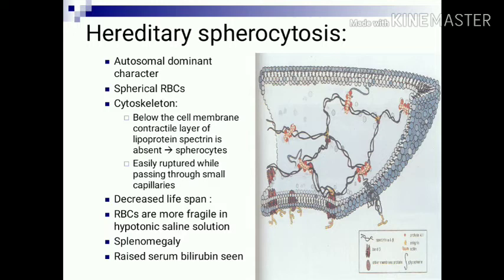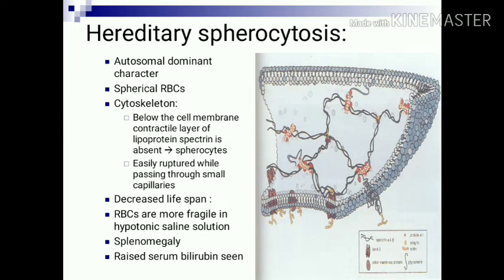Starting with hereditary spherocytosis, it is inherited as an autosomal dominant disorder. Here the RBCs are spherical instead of biconcave, and in the etiology or pathology, below the cell membrane of the RBC there is a contractile layer of lipoprotein, spectrin. Normally it is present, and when it is absent the RBCs become spherocytes.